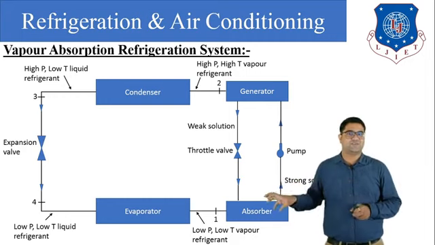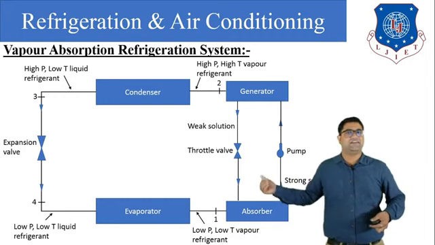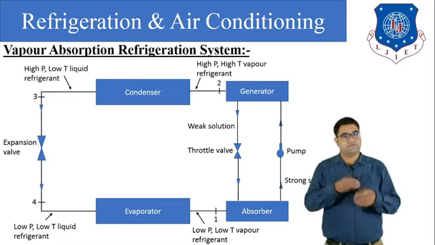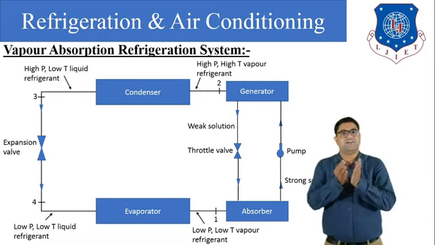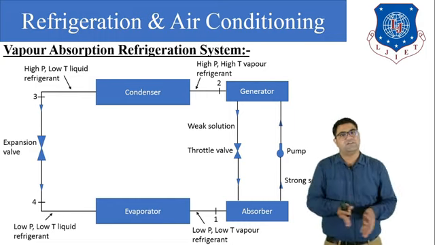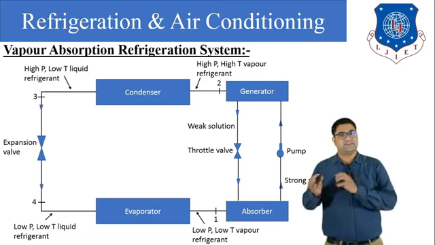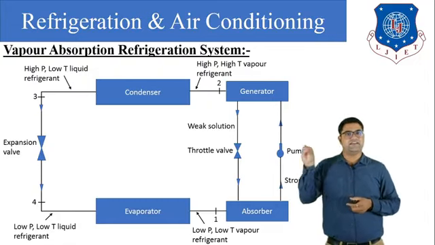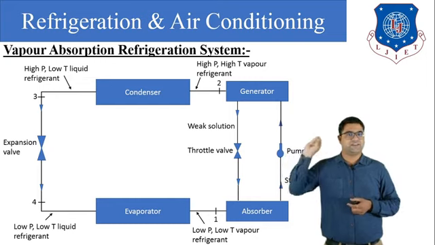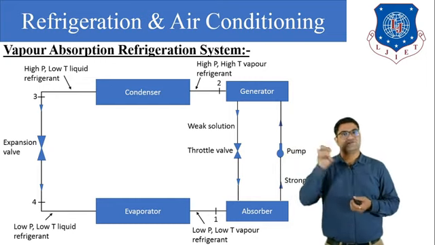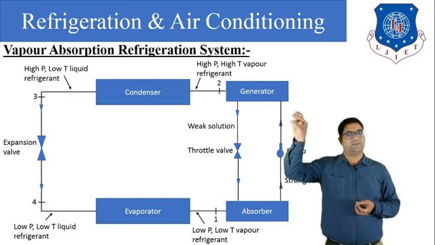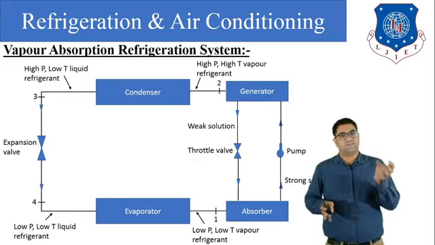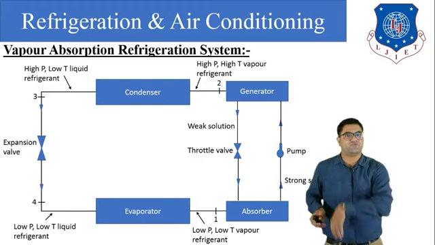So this low pressure, low temperature vapor ammonia enters into the absorber. In the absorber there will already be water, so the water and ammonia will be mixed. So we generate low pressure, low temperature aqua ammonia solution in the liquid phase. Then we increase the pressure of that liquid with the help of the pump, and finally that aqua ammonia solution reaches the generator. In the generator it gains some heat so that the ammonia converts into high temperature, high pressure vapor, and the liquid which remains in the generator is supplied back to the absorber